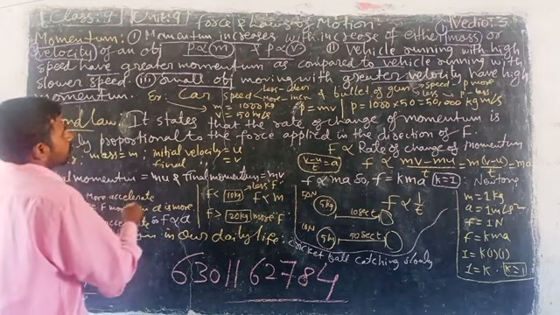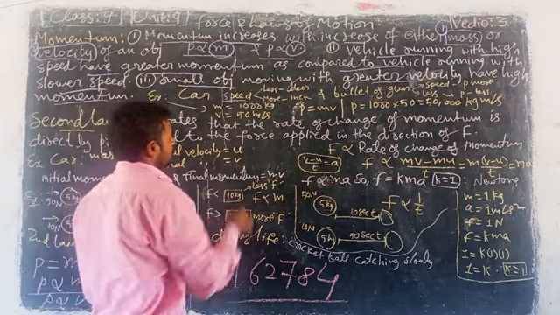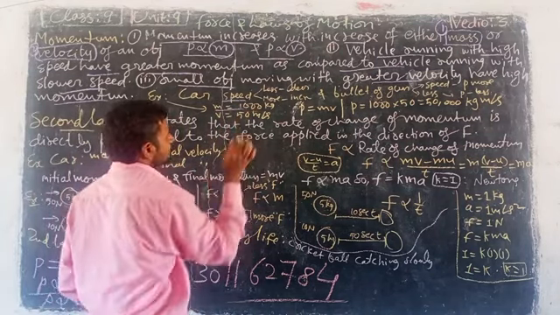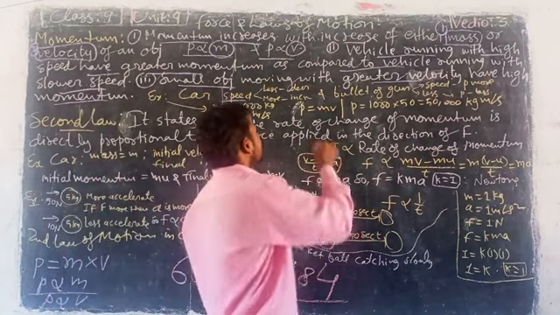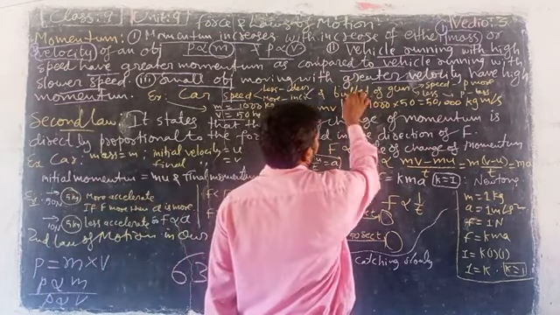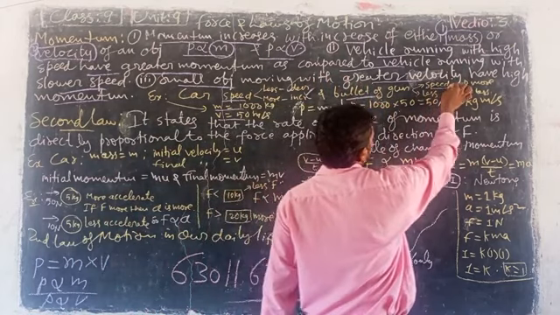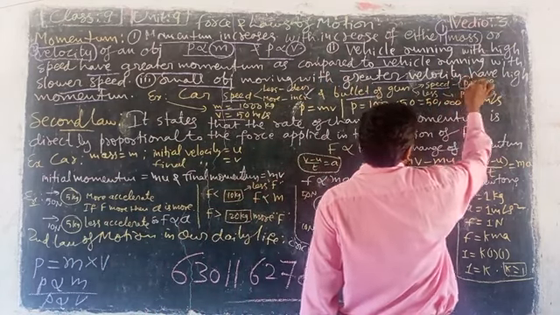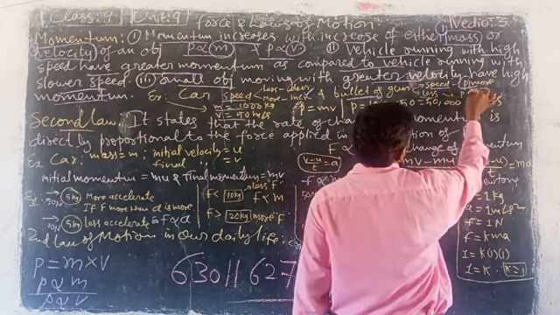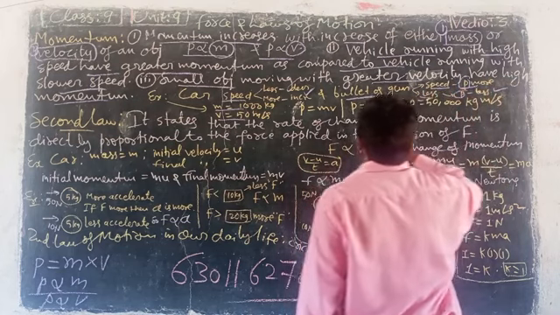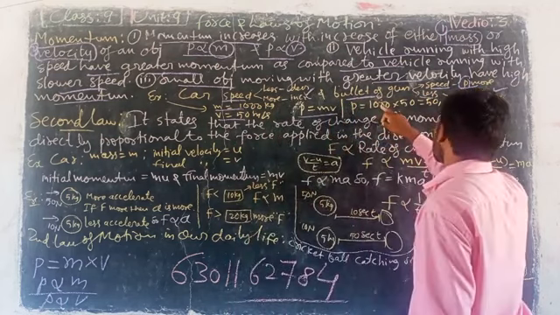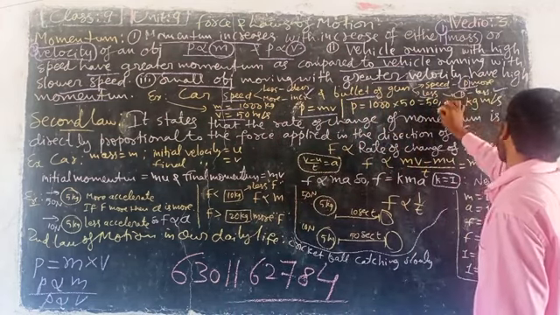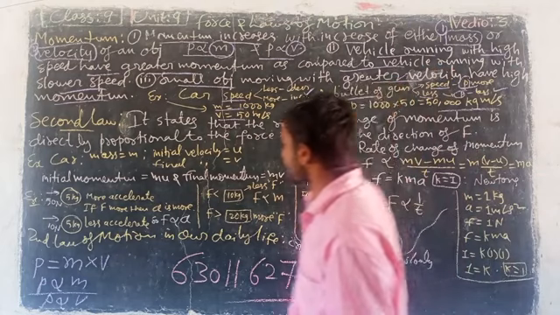Look here, example, car speed. Already written here, car speed. Mass is 1000 kilograms, velocity is 50 meter per second. Next, bullet of a gun. Speed increases, momentum increases. Speed less, momentum is less. So already written for you, momentum P is equal to mv, P is equal to 1000 into 50 is equal to 50,000 kilogram meter per second.